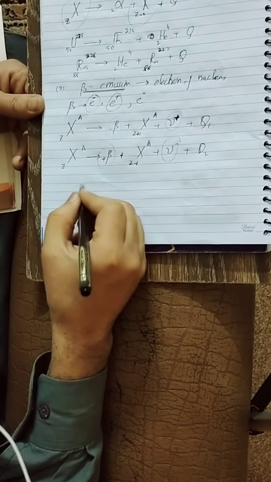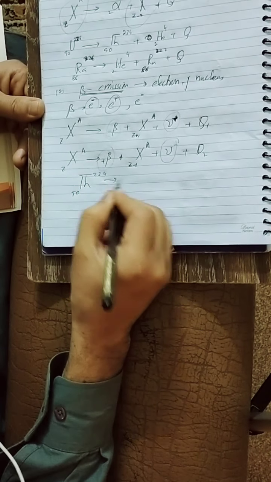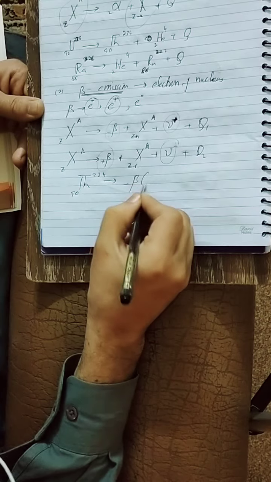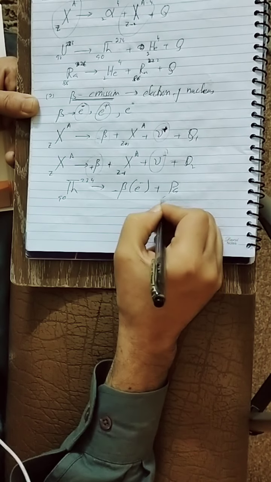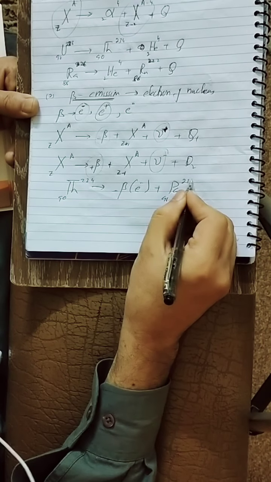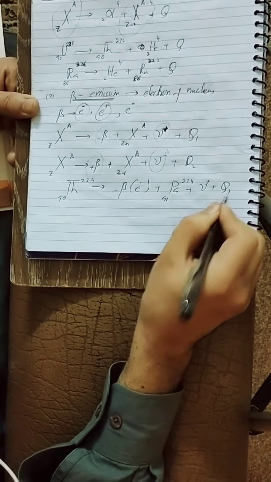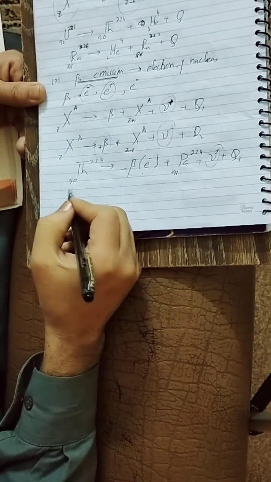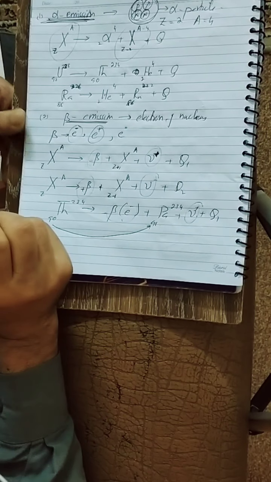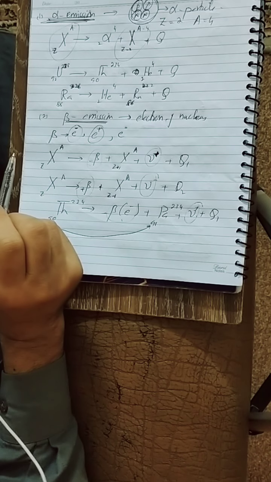Okay, look at a specific example. Suppose we have thorium 90, 234. It emits beta negative, meaning an electron is emitted, so it converts into protactinium 91. Protactinium has a mass number of 234 and a charge number of 91, and an anti-neutrino is emitted plus Q. Look here, the charge number is increased by 1 and the mass number remains the same.